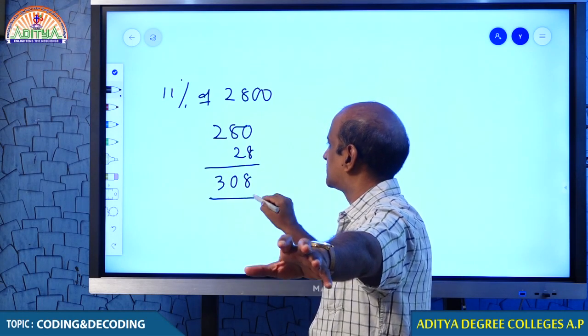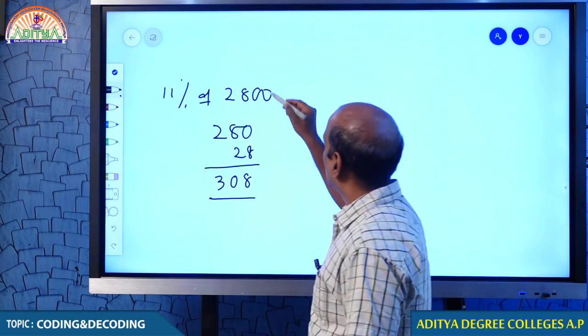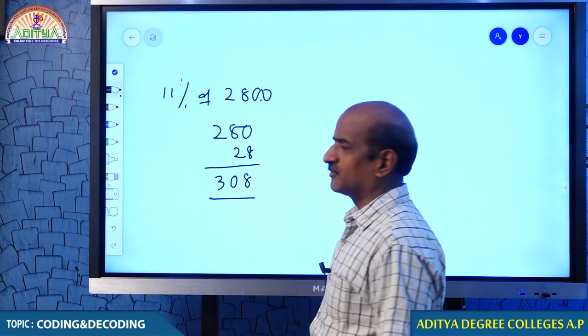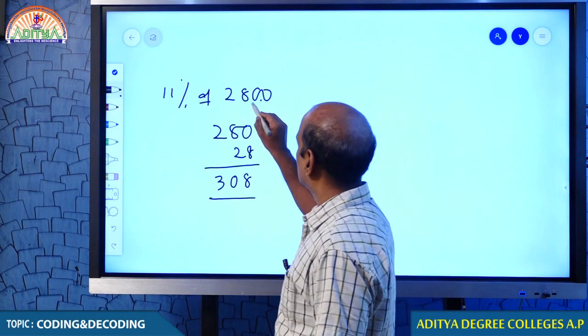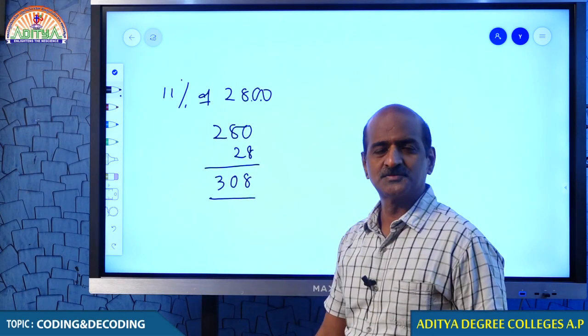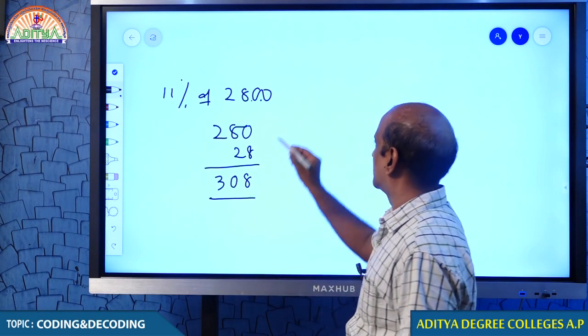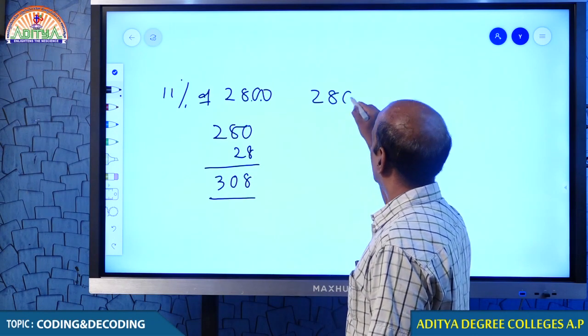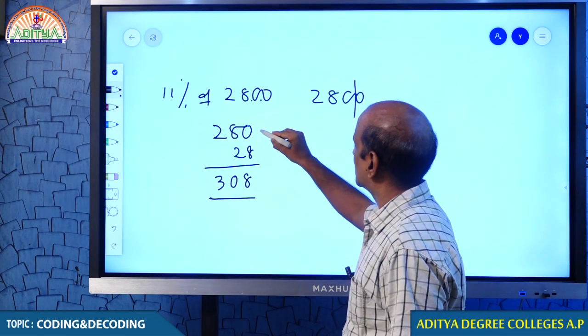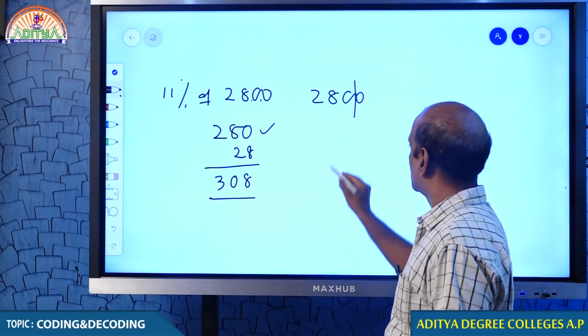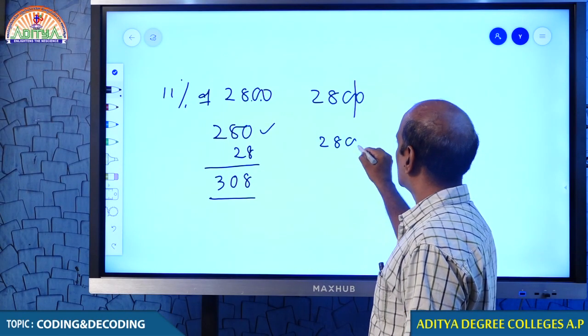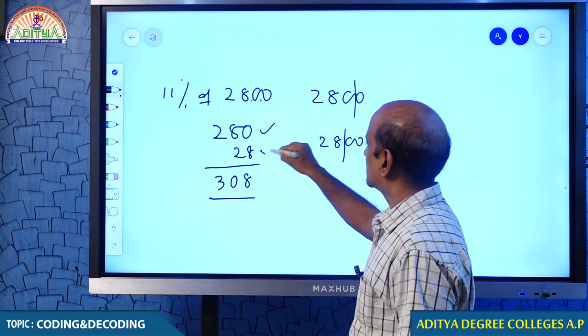There you get 11%. Because in 2800, 10% is 280 and 1% is 28.